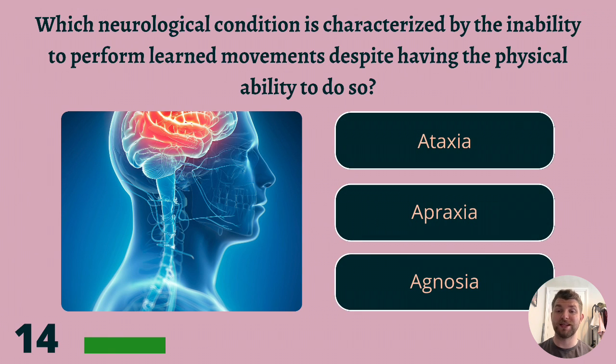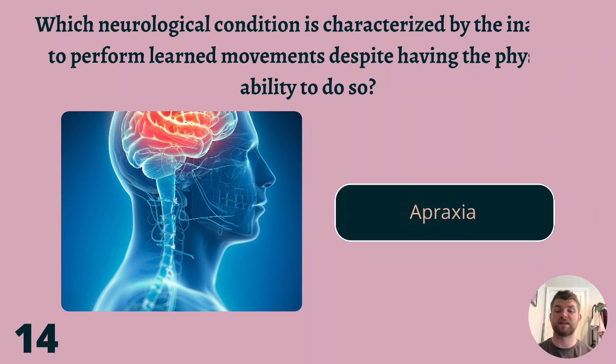14. Which neurological condition is characterised by the inability to perform learned movements despite having the physical ability to do so? Ataxia, apraxia, or agnosia? The answer is apraxia.